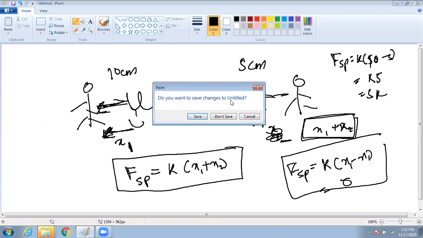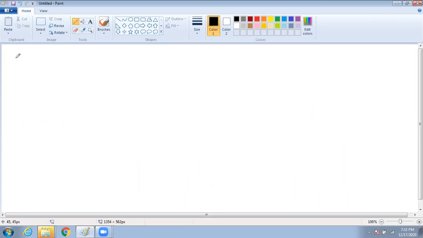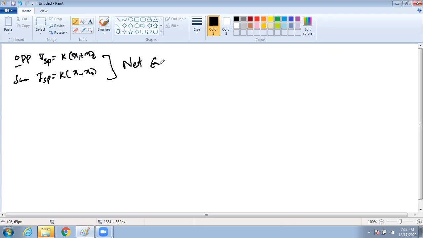Okay. Now we will go to the next problem. So remember, in the opposite direction, the spring force will be net. Always remember the net elongation or compression, not individual. Same direction, Fsp will be K into x1 minus x2. Always remember net extension or compression or elongation, whatever you can say. Note it down.